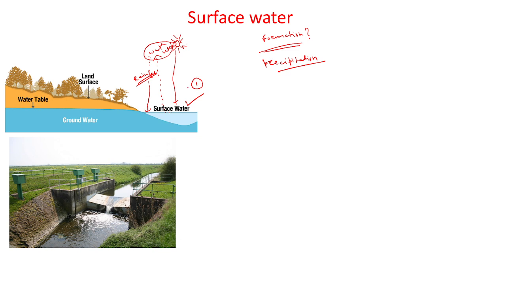This is the first. The second is that, due to warm climatic conditions, the snow present in the Antarctic region or in Greenland melts, and after melting, the water runs up to the surface water. So this is the second reason for the formation of surface water. The first one is precipitation, the second one is the melting of the snow and ice in the Antarctic or Greenland regions.